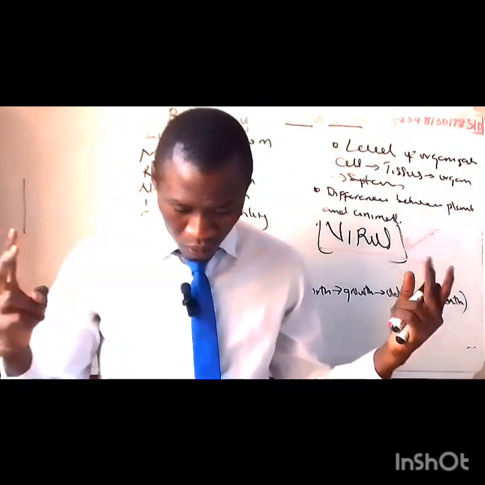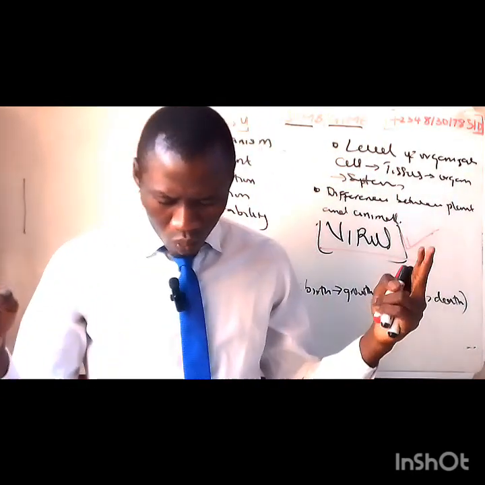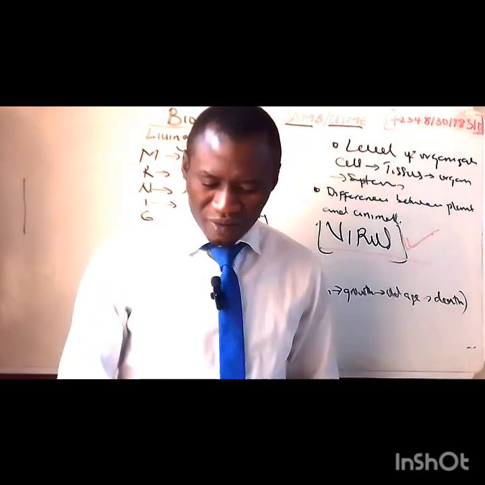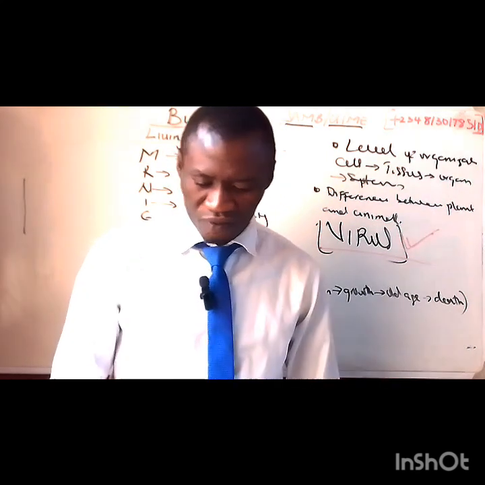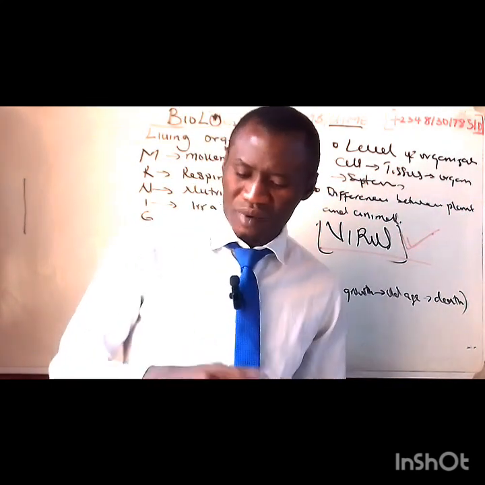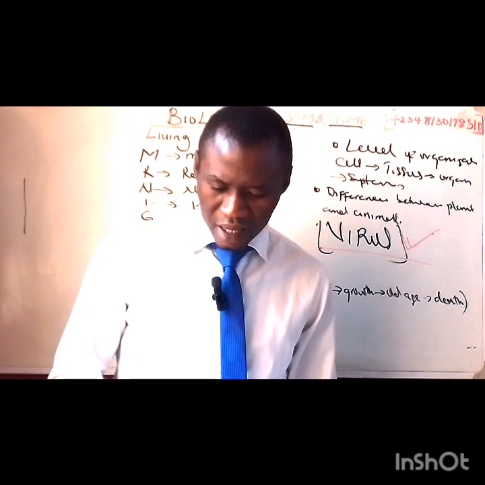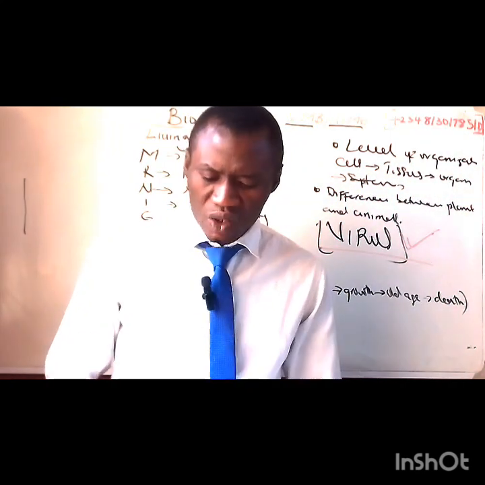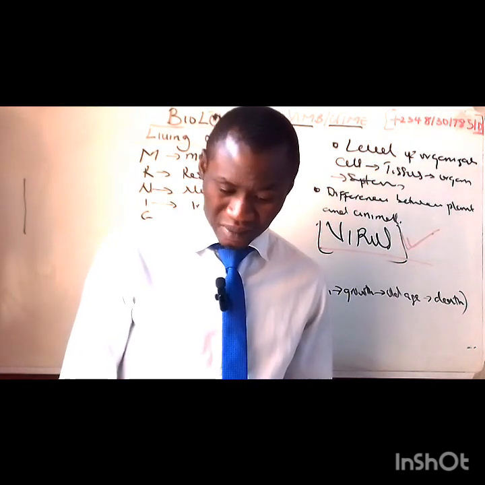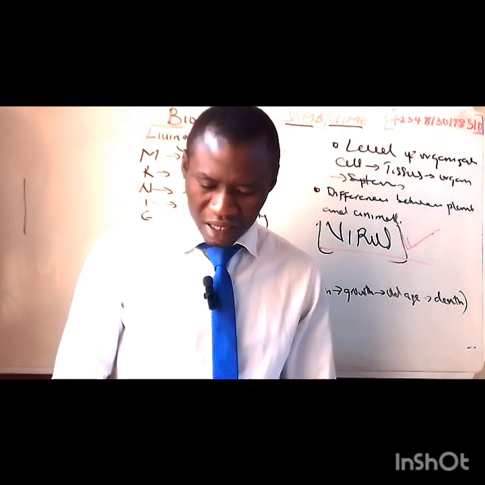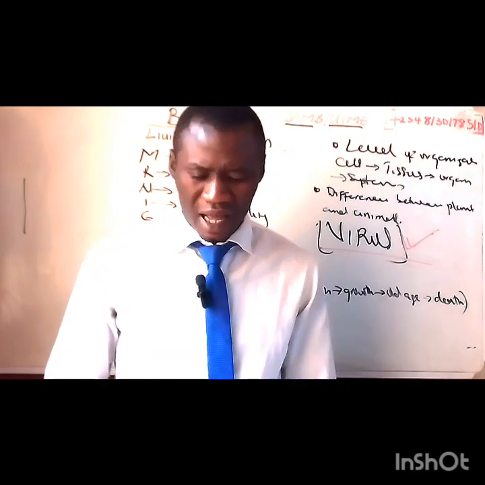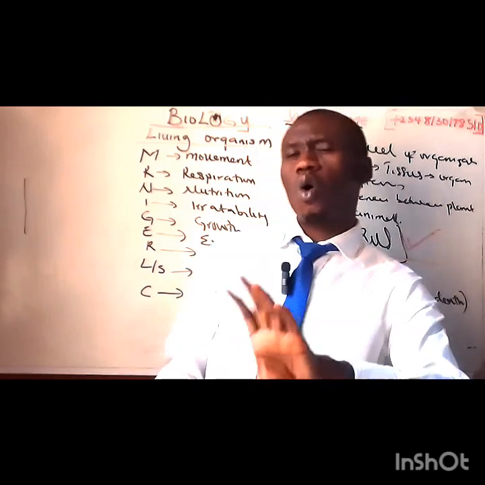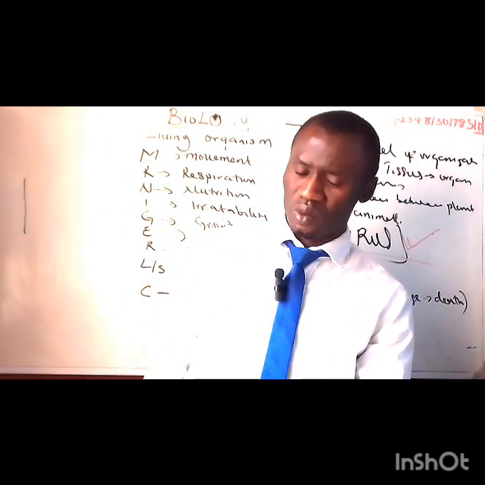Let's just look at one more. Look at number 11, a virus question, 1997, number 4. Virus differs from all forms of life because they have a thick cell wall. Is that the answer? Feed on waste products of other organisms. Is that the answer? Cause infection and disease. Is that the answer? Require other living organisms to multiply. And that is the answer. Virus differs from other forms of life because they require other living organisms to multiply.